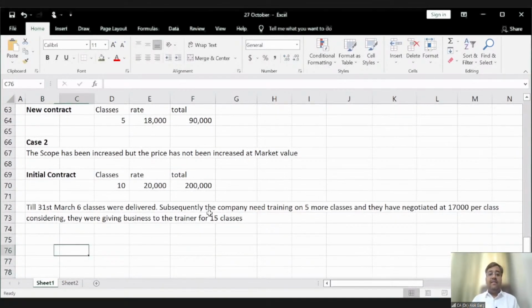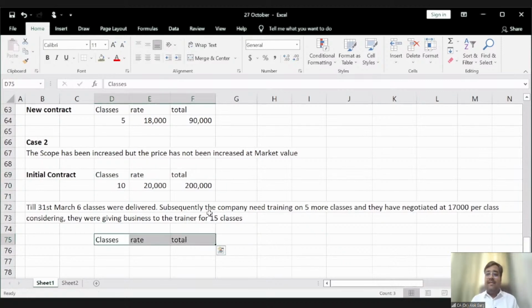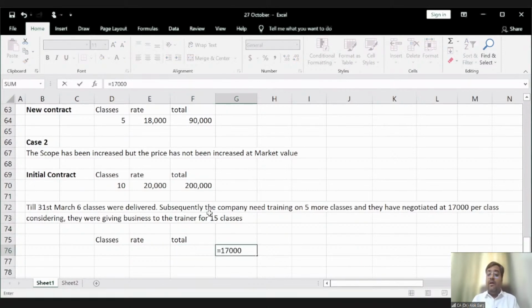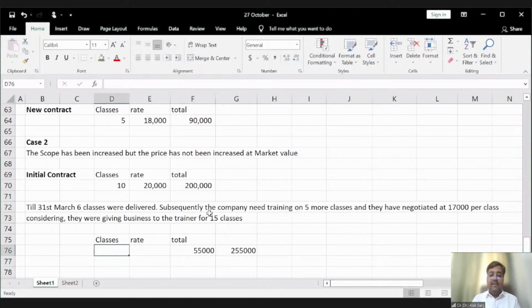Friends, what they are saying is that you should not see these 5 classes in isolation. You need to see these 15 classes, right? Let's say 17,000 rupees will be there for 15 classes. So 17,000 multiplied by 15 comes out at 2,55,000. A 2 lakh rupees contract has already been entered. So the next one is 55,000 for the 5 additional classes.